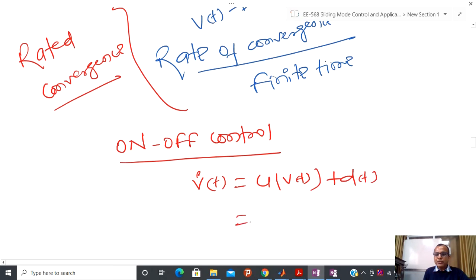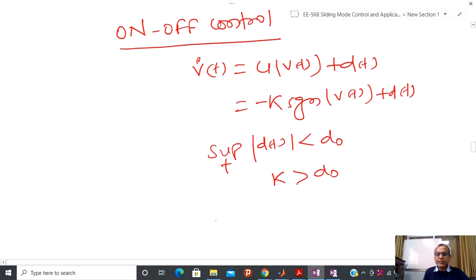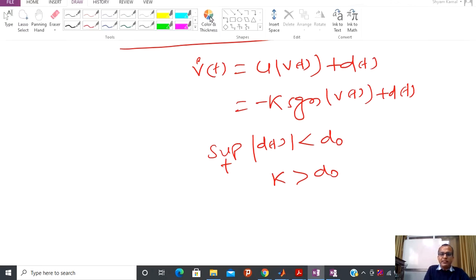If I substitute some kind of on-off control, and if the disturbance is bounded, the supremum of d(t) over all t is d0, and if I select k greater than d0, then I can guarantee that I have some kind of rated convergence.